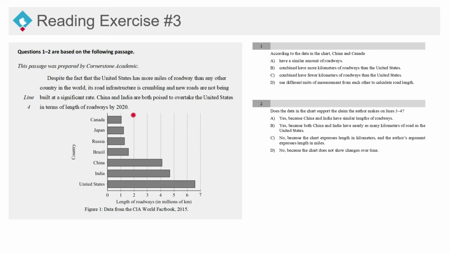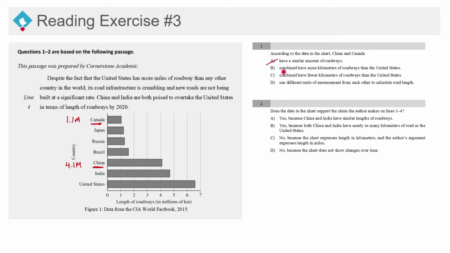According to the chart, China and Canada, so we're looking at China, which is right over here, and Canada right over here. Do they have a similar amount of roadways? No, absolutely not. Canada has about 1.1 million kilometers of roadways, and China has about 4.1 million kilometers. So they don't have a similar amount. China has 4 times as many roads or length of roadways as Canada does. So this is just factually incorrect.